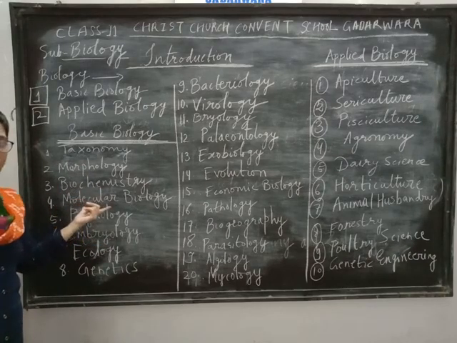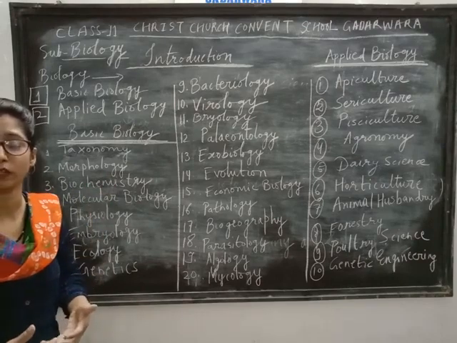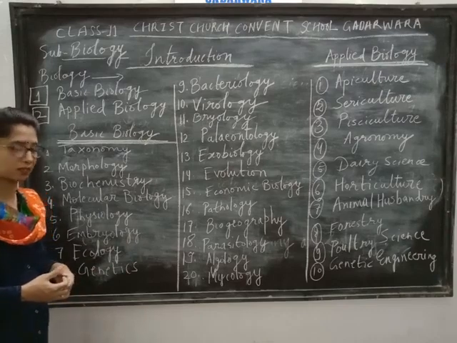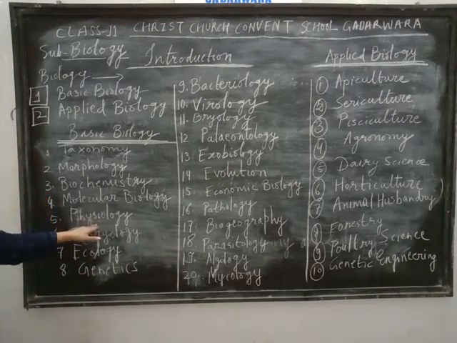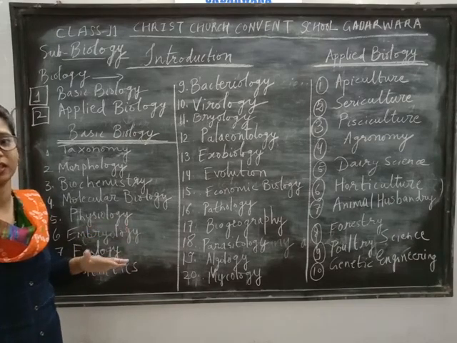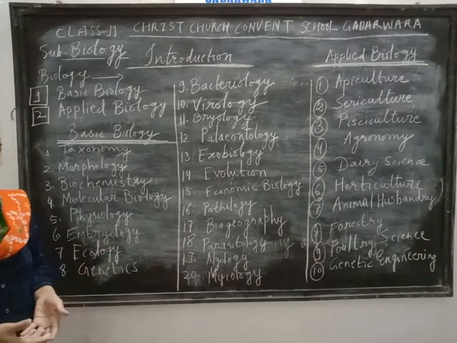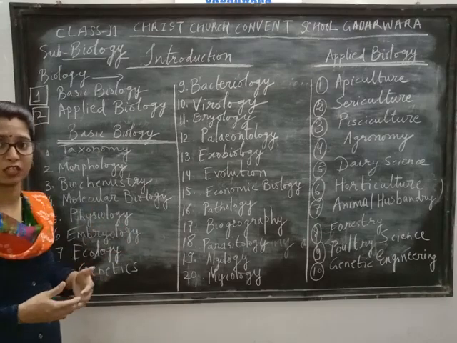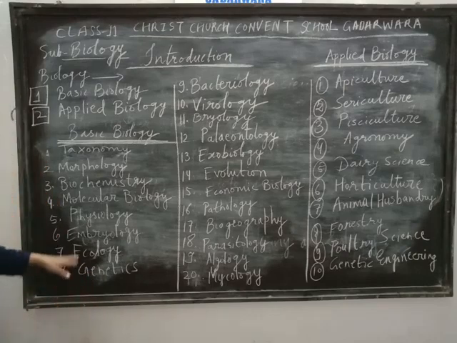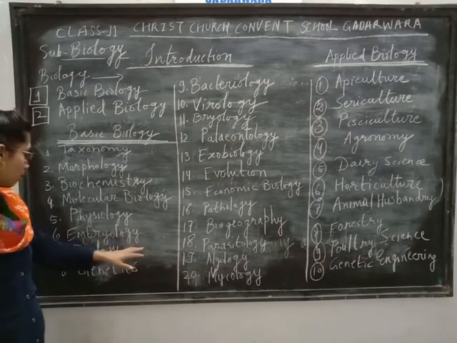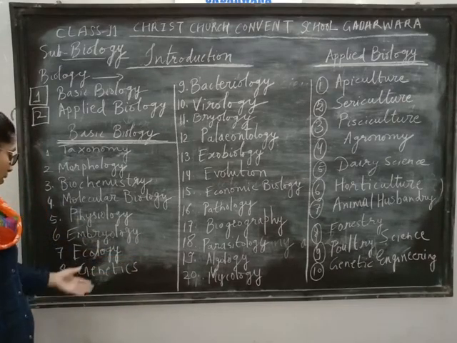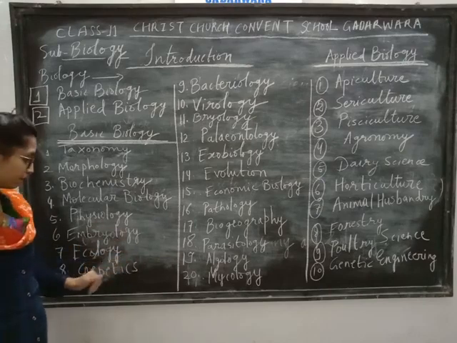Molecular biology is about some molecules of the living organism which are important for their life, like carbohydrates, fats, vitamins, proteins, etc. Physiology is about the metabolic activities of the living organism, like respiration, breathing, excretion, reproduction, digestion. In plants, transpiration, ascent of sap, osmosis. Embryology is to study the embryo. Ecology means to study the environment and its relation with the living organism.